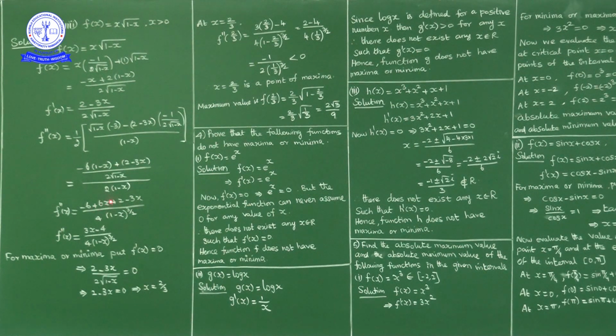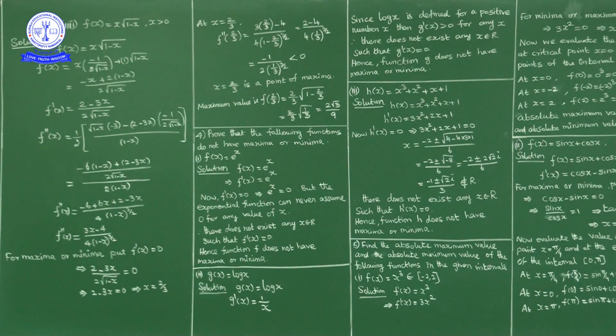Now 6x minus 3x is 3x, and minus 6 plus 2 is minus 4. So f double dash of x is equal to 3x minus 4 upon 4 into 1 minus x power 3 by 2. This is f double dash of x.